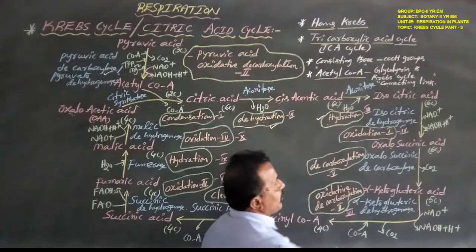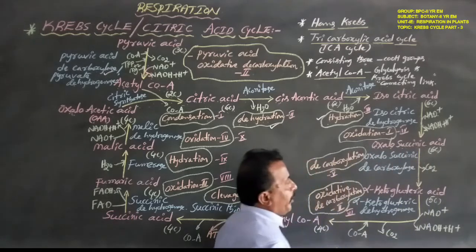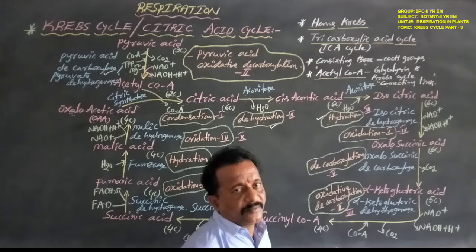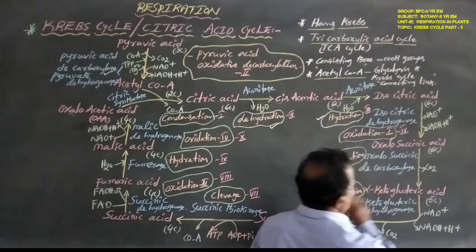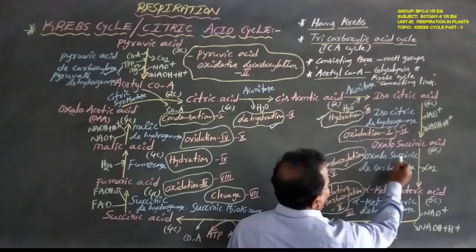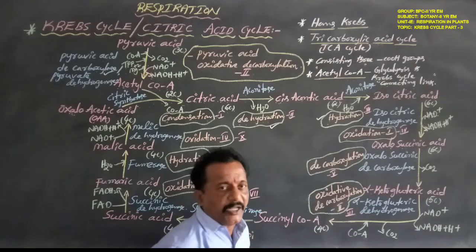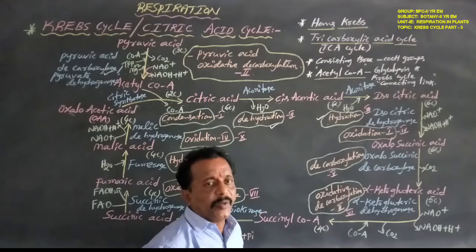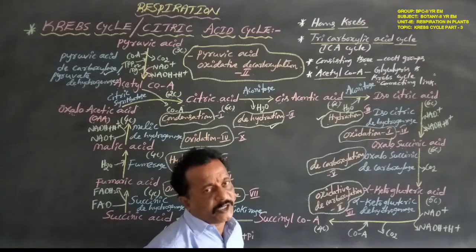Why? Because the 6 carbon compound oxalosuccinic acid gives out carbon dioxide, so this substrate becomes the 5 carbon compound alpha ketoglutaric acid. This reaction is catalyzed by the enzyme oxalosuccinic decarboxylase, which removes carbon dioxide from the previous substrate.